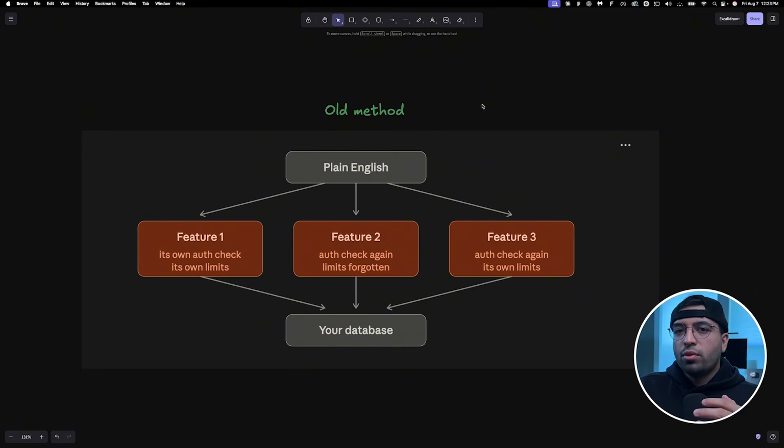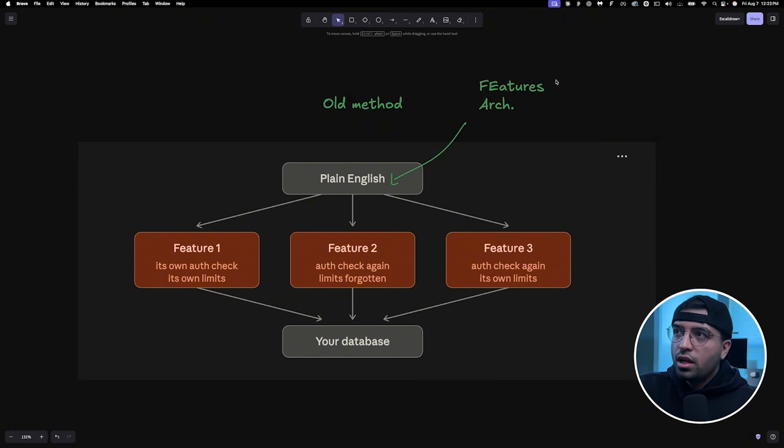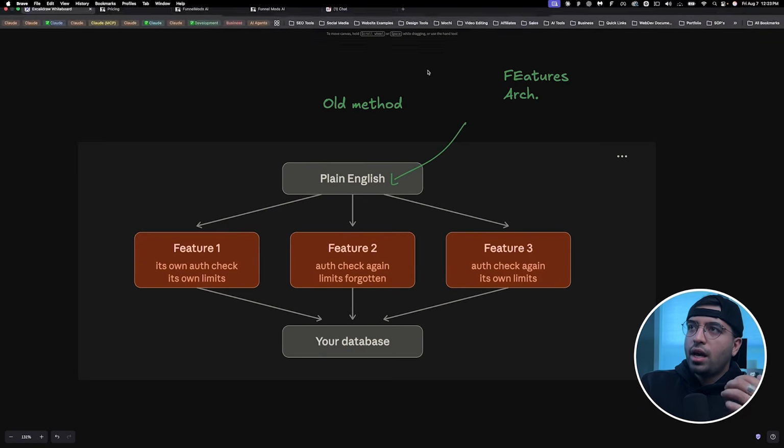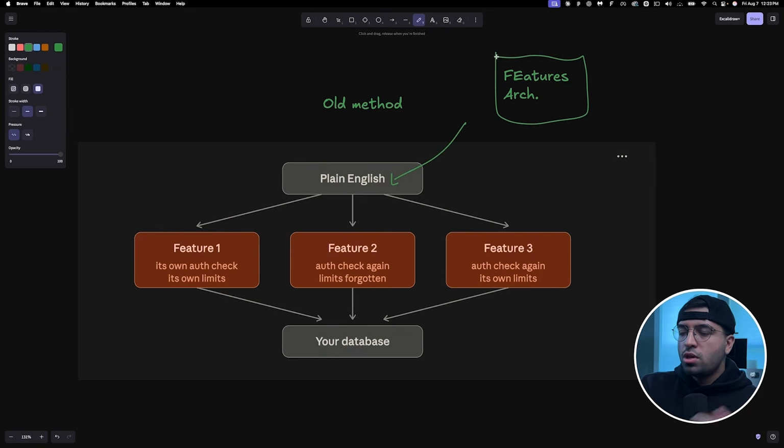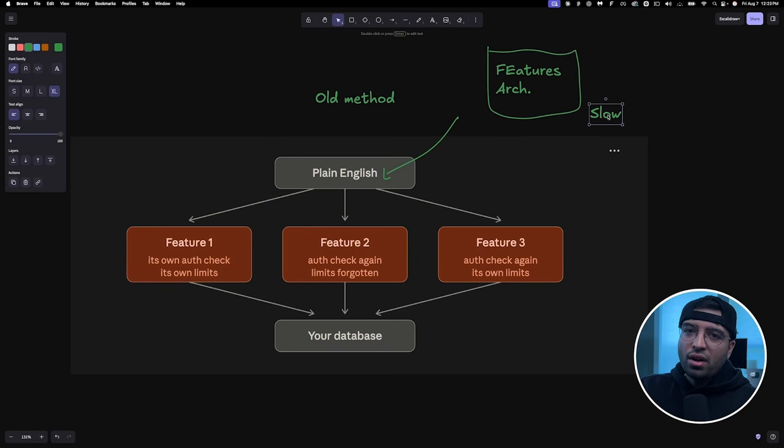But first, in order to understand what's right, we need to understand what's wrong. So let's look at what we've been doing wrong all this while so we can correct that. So you see, the old method is us web developers, typically, we leverage our web development skills. And in our prompt, we have the features, obviously, whatever we're trying to build, but we also have architectural guidance. And so we try to enforce architecture. We try to create all this stuff from scratch. We try to build our own version, or we try to write down exactly how the app should be built. And now that's okay. That's what we're supposed to be doing as web developers. But this is a little slow. Like, if you were to think about every single thing, it's going to take you forever.